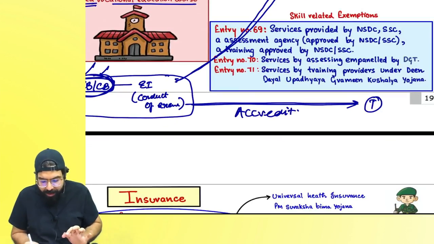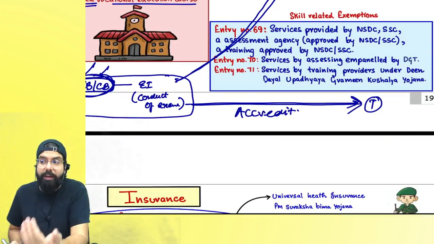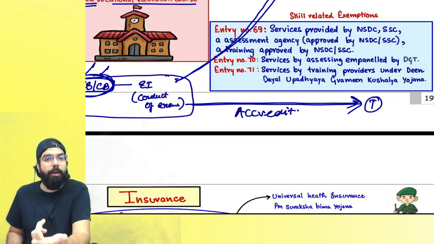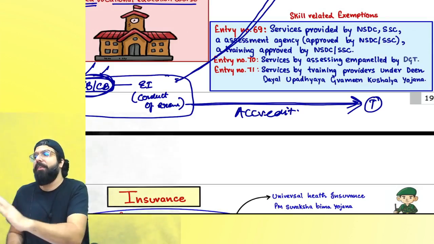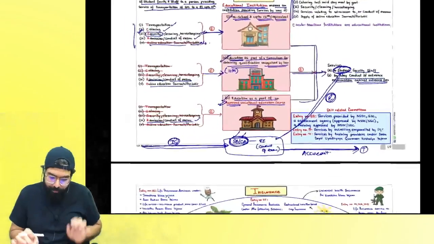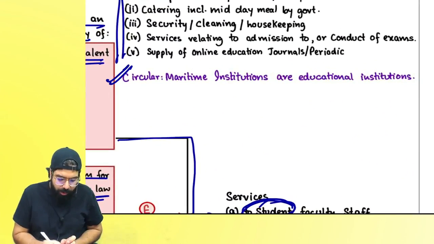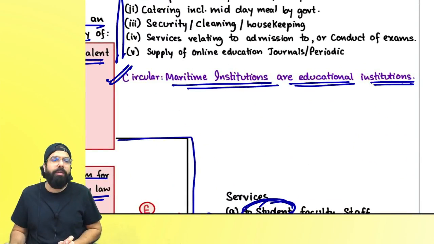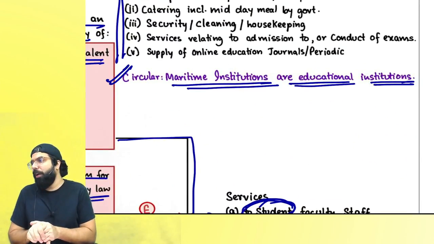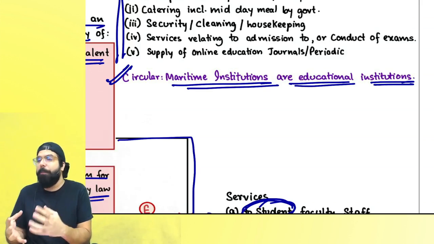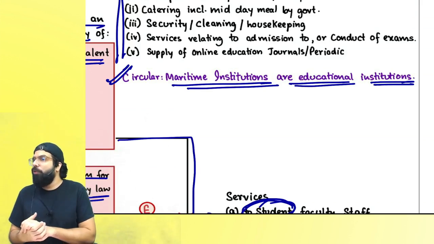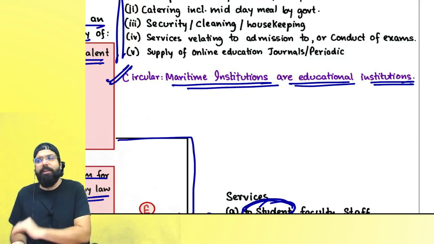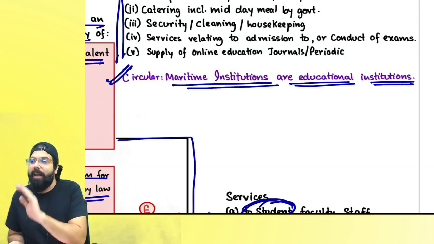But if they are providing accreditation services to various institutions, so basically if somebody wants to be an educational institution, they provide them accreditation, fees, etc., will always be taxable. If you come on the right hand side, there are other circulars. One is maritime institution or educational institution. Always remember one thing, all these maritime institutions providing maritime ship related courses are always educational institution, because they are also providing a degree which has been recognized, and hence they are educational institution and their services will be exempted.